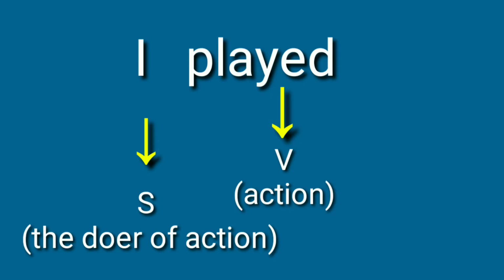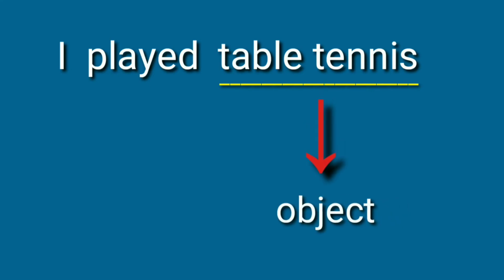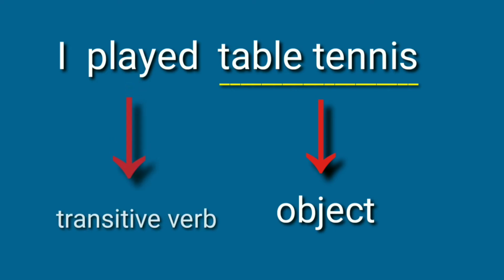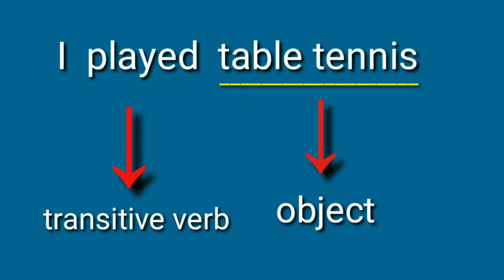The sentence is not full. The verb play asks a question: what? What I played. In order to get the answer to what I played, we have to add one word that is called an object. We have to give the information. So we can get the example here as: I played table tennis. Here what I played is table tennis, and it is called the object. So the verb played is in transitive form. That means it has an object.